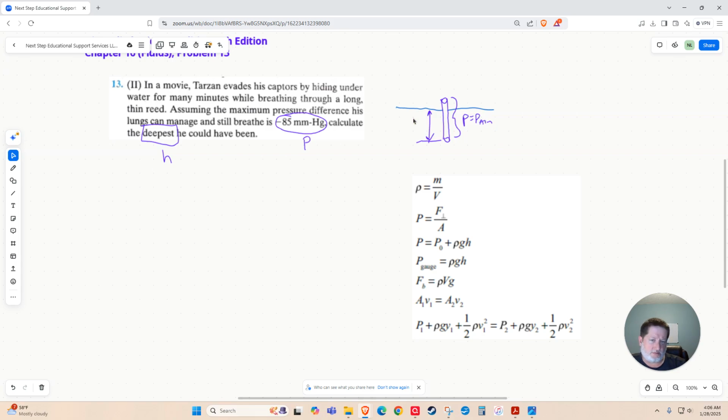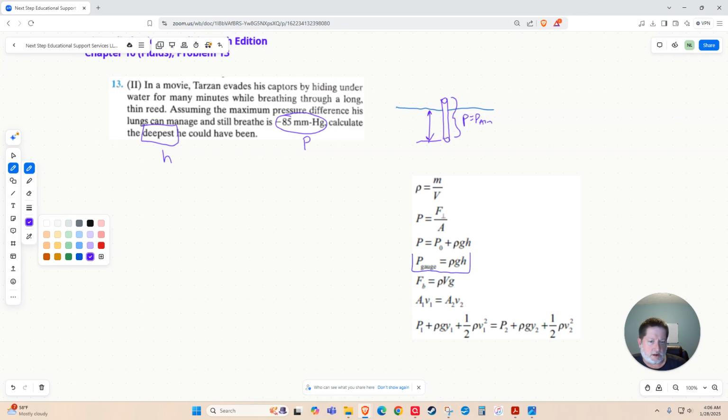And again, because we're dealing with a differential pressure here, we're not really looking at the total pressure. We're going to zero in on this equation here, where the differential pressure or gauge pressure is the density times acceleration due to gravity times the height. The height is the thing we're looking for. We have the pressure, that's the number they provided. We know the density of water from table 10.1 in this chapter, or you can search it with your search engine. Acceleration due to gravity on whatever planet, assuming Earth, we're going to calculate the height.